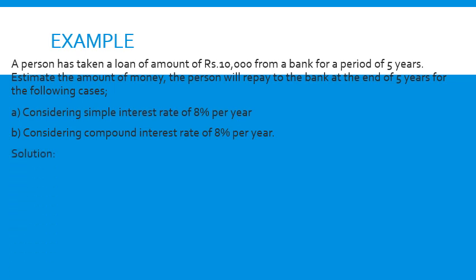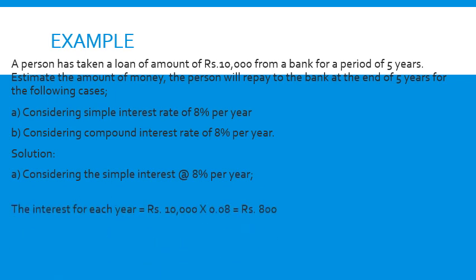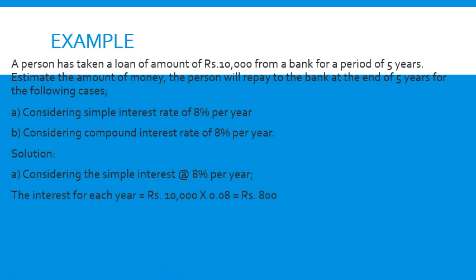Let us understand the solution. First, let us consider a simple interest at the rate of 8% per year. How is it calculated? So I is equal to PIN. P is the principal, this is the interest rate, and N is equal to 1 year. So 10,000 into 0.08 into 1, that becomes 800 rupees.